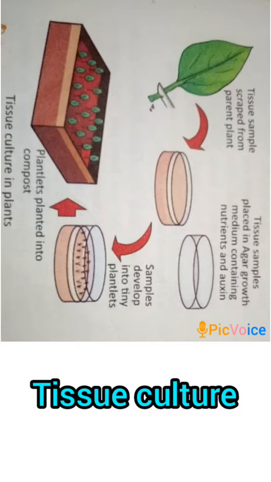Here what we do, we take out a tissue from the parent plant and then we provide a medium which contains nutrient and oxygen. Then in that sample some tiny plantlets develop. Then they are further transferred into compost, that is a kind of manure which is mixed with the soil, and the plantlets grow.